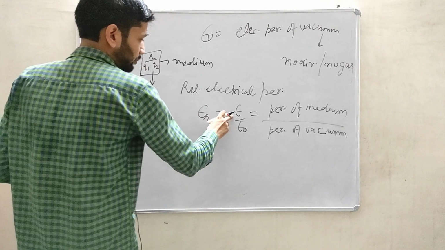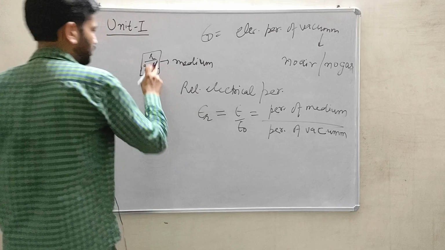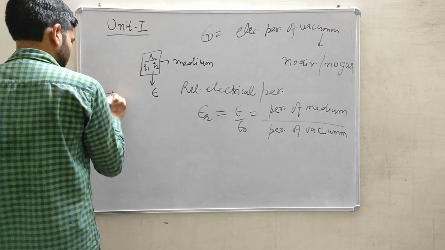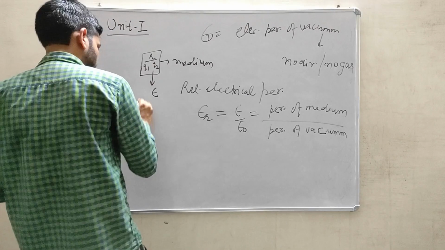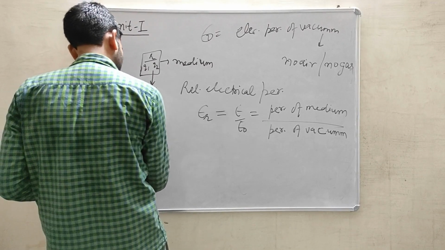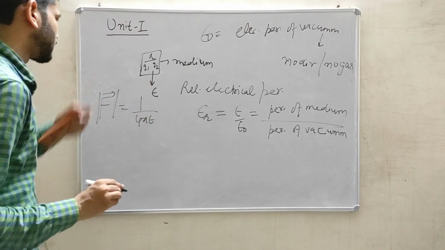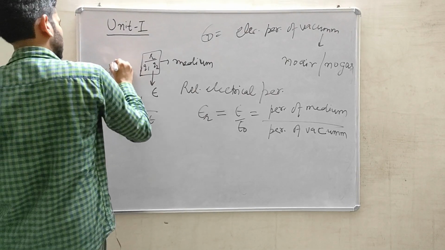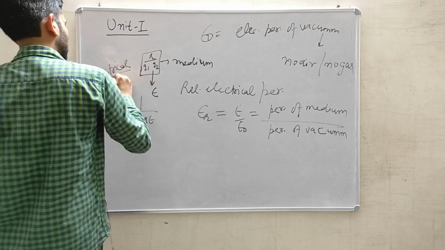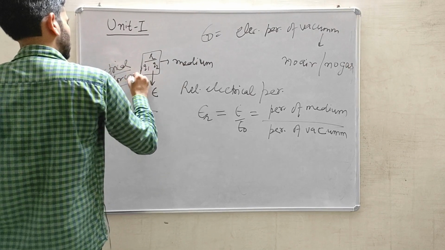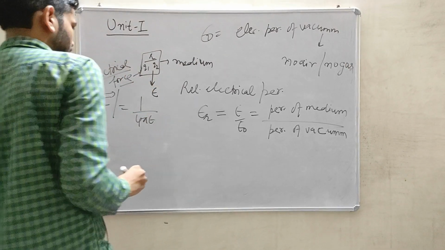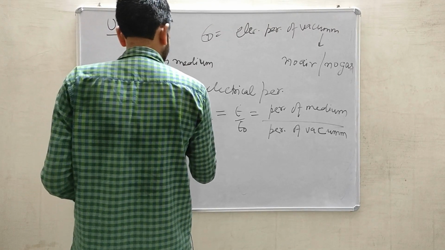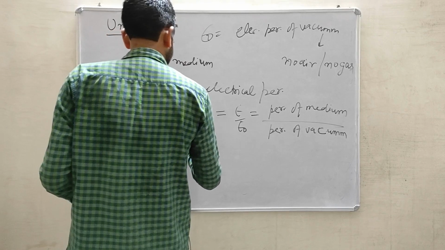How will the force be represented when the two charges are present in this system? The magnitude of the electrical force will be 1 by 4 pi epsilon naught, q1 q2 divided by r square.